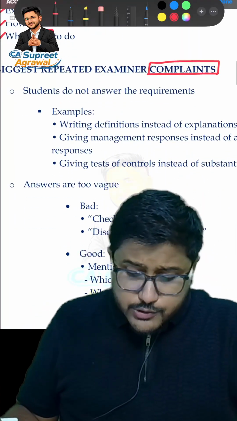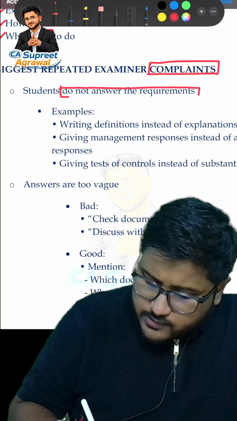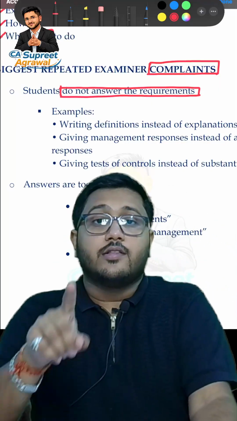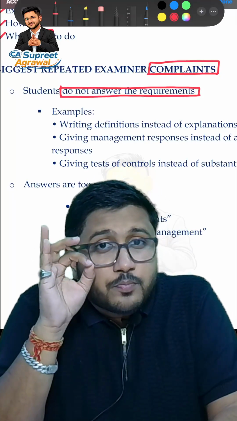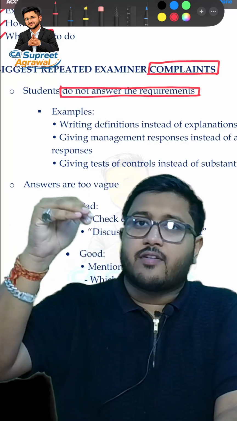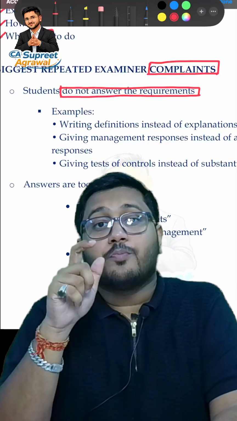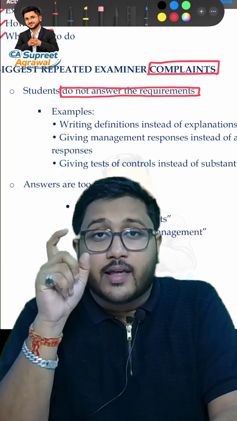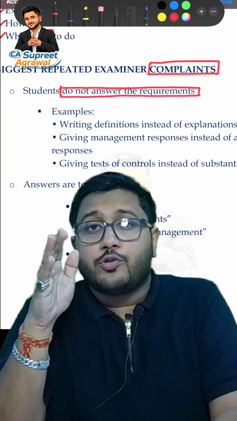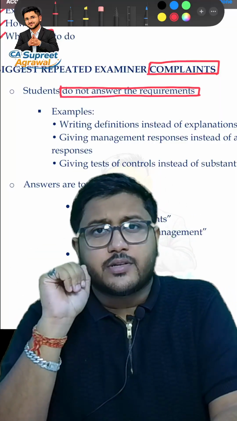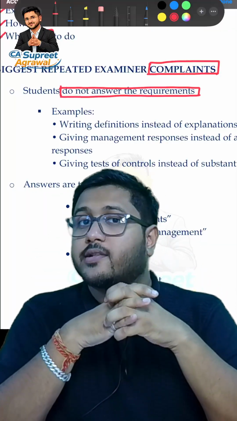Okay, now, students do not answer the requirements. What do they mean? We are writing the answers, so how can they say that we are not answering the requirements? No, they are not saying that you are not answering. What they are saying is that you are not giving the appropriate answer to the requirements. That is, if they have asked question X, you are answering question Y. If they have asked what is a risk, you might have given them a list of risks. If they have asked that along with the ethical issue, tell us what the auditor needs to do here, you have just mentioned the ethical issue and not mentioned the auditor's response to it. So this is called incorrect answering. Even if you have answered, it is not the answer to the question that they have asked.